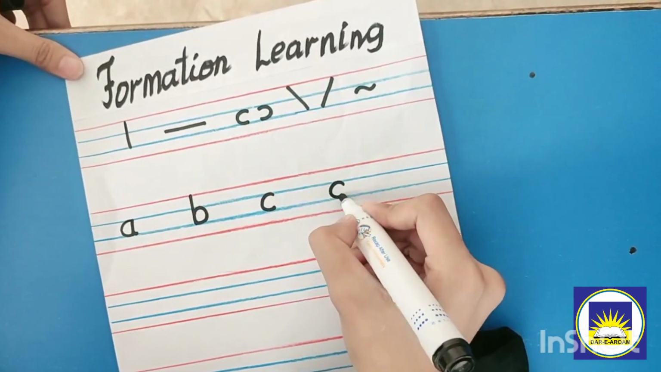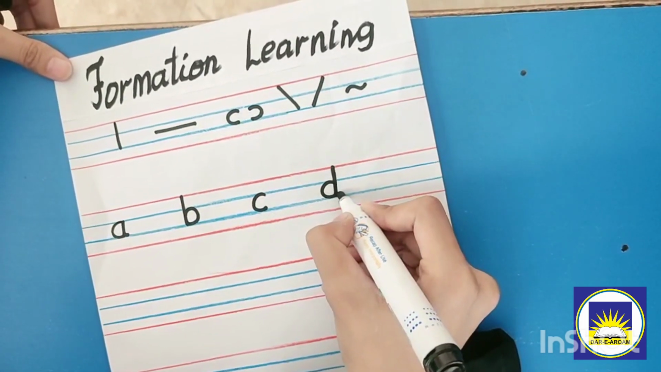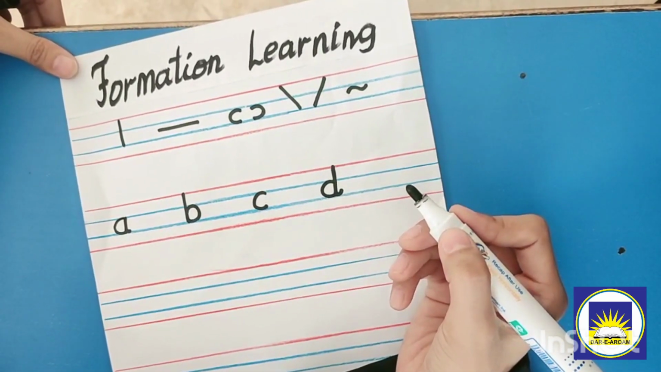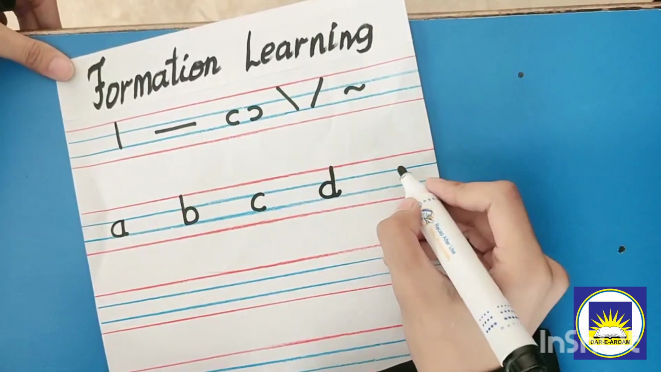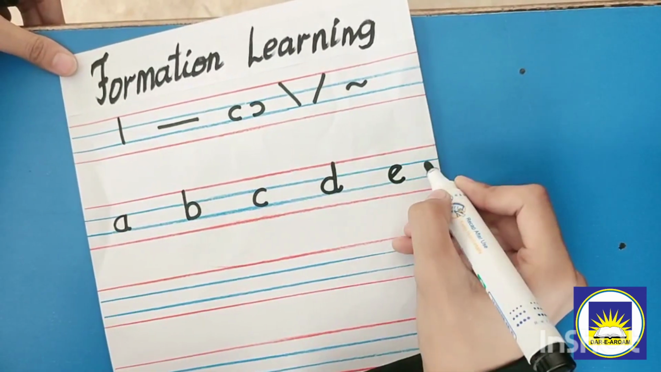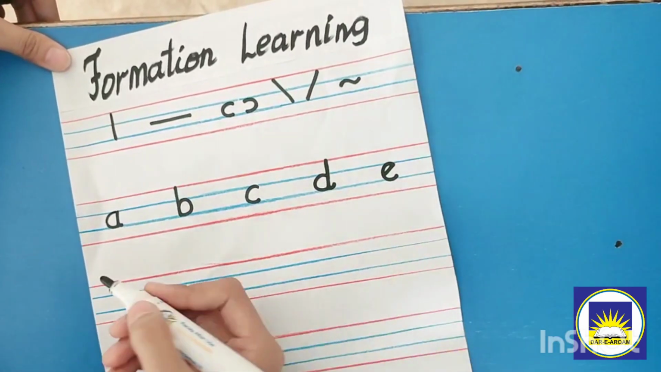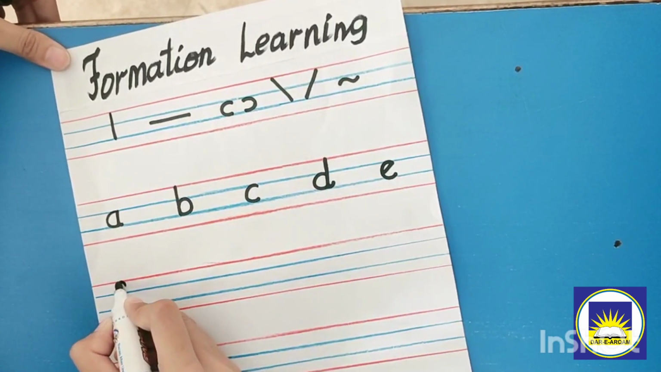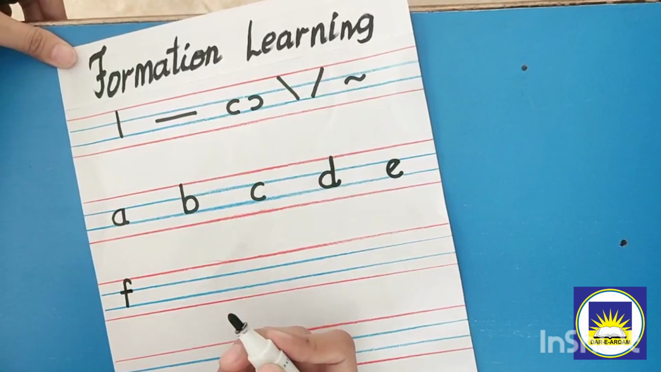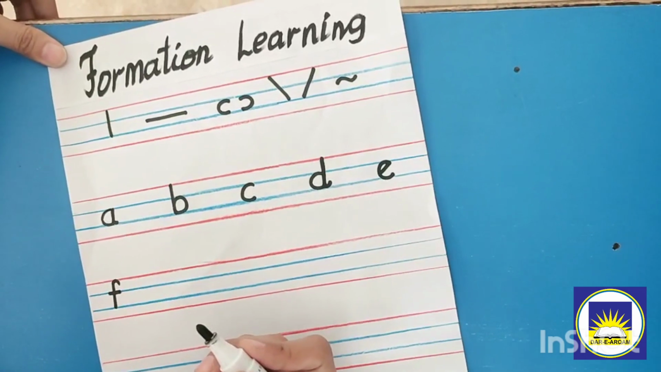Make a curve, go up and up, come down and down, little tail up. It will make d, dog, doll. Make a slant line and curve. It will make e, elephant. Make a little curve and straight line and cross the line. It will make f, fish.